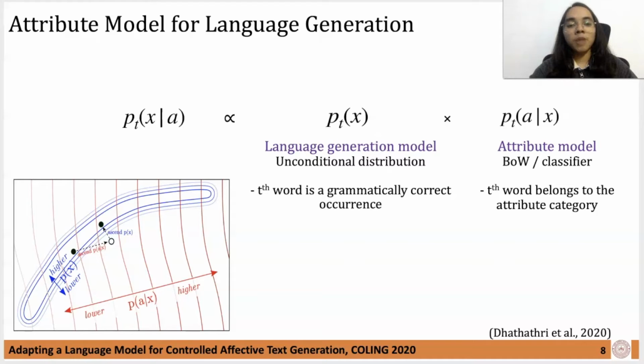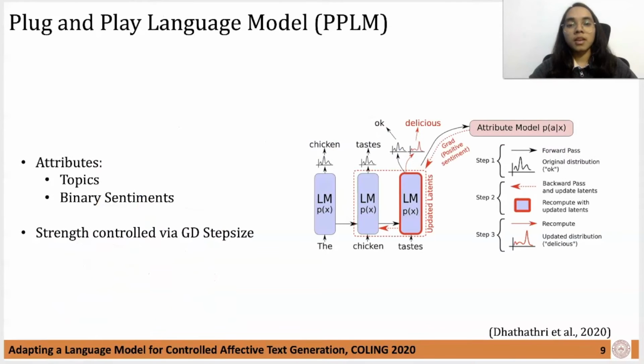To learn the parameters of the model, alternating optimization for each of the probability distributions is performed. As illustrated in this figure, there is an ascent towards higher attribute probability, followed by ascent towards a more dramatically optimum distribution. PPLM performs attribute-based generation with GPT-2 as the base model. The attributes are a set of topic categories, such as politics, science, etc., represented by bag of words, and two sentiment categories, positive and negative, incorporated by a sentiment classifier.